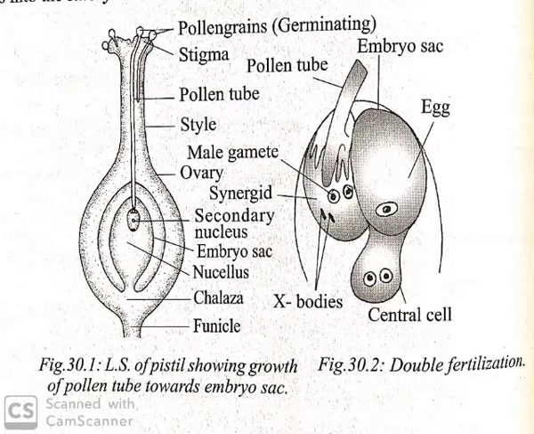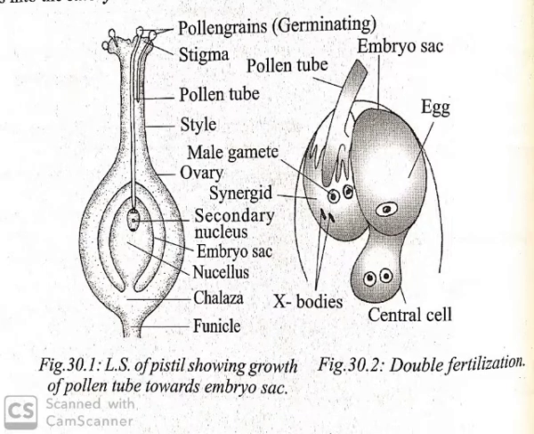So after that, the nuclear fusion occurs in the embryo sac. The two male nuclei, otherwise called sperms, released by the pollen tube are involved in the fertilization. One male nucleus fuses with the egg and the other male gamete fuses with the polar nuclei. Thus there are two fertilizations: fertilization of the egg and fertilization of the polar nuclei. That's why it's called double fertilization. It is common in angiosperms.